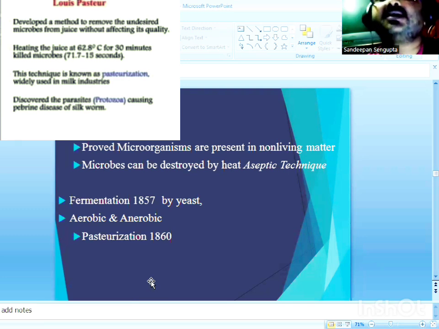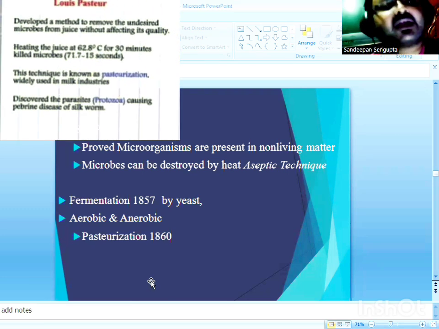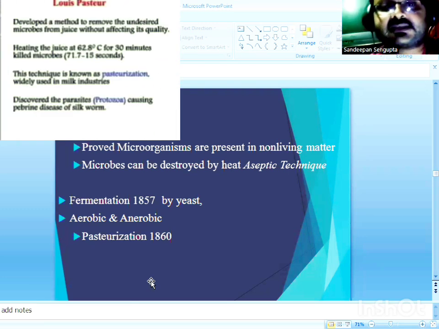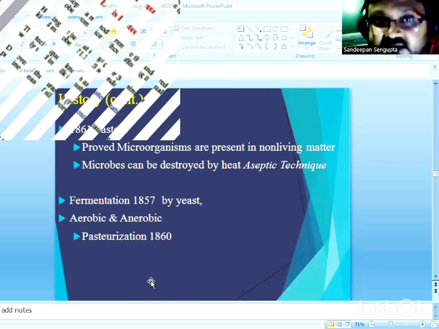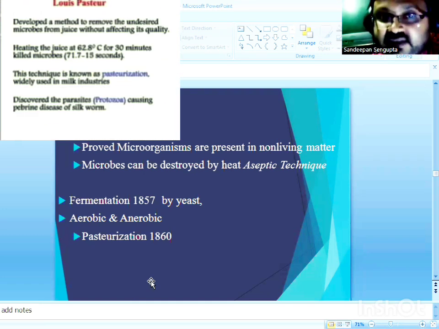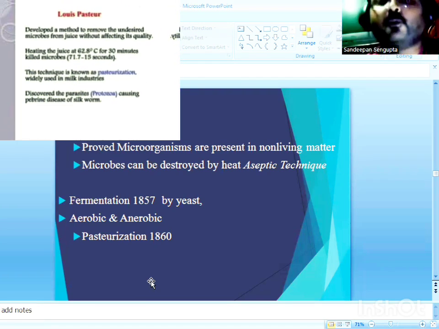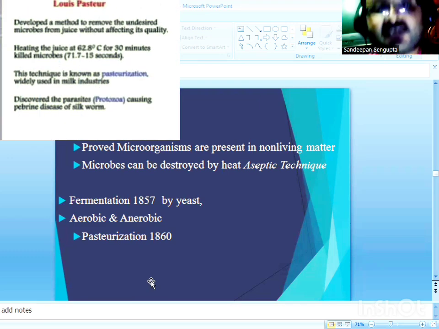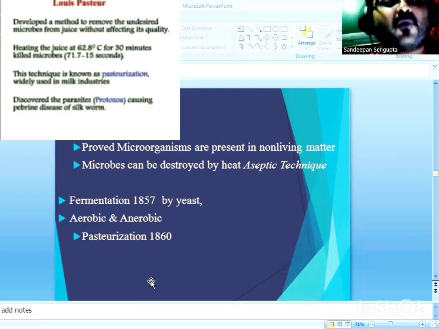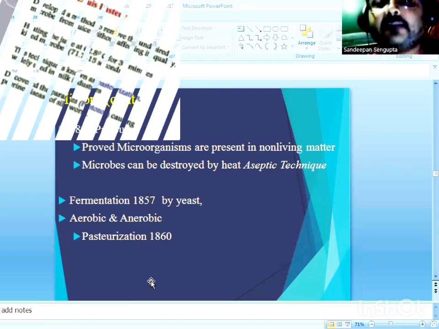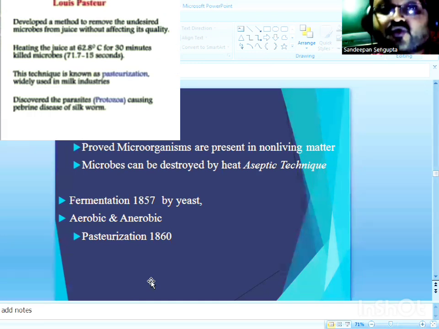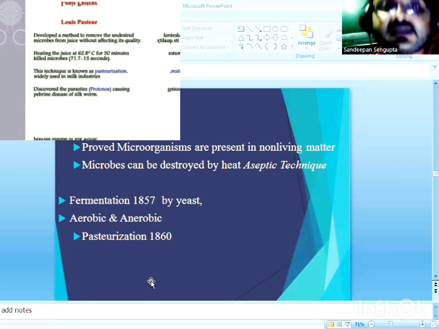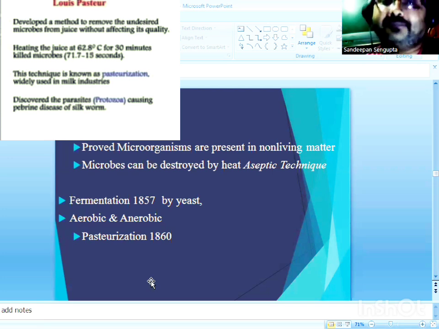Pasteur suggested that milk and milk products be subjected to mild heating at a temperature well below boiling, that is at 62.8 degrees Celsius, continued for a brief period of time, say about 30 minutes, to destroy the unwanted microorganisms which would otherwise cause spoilage of milk.